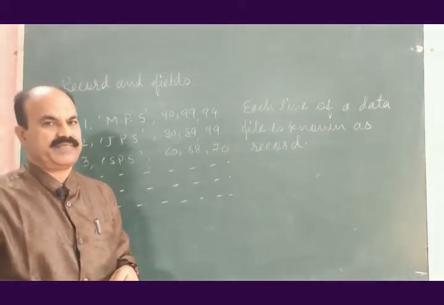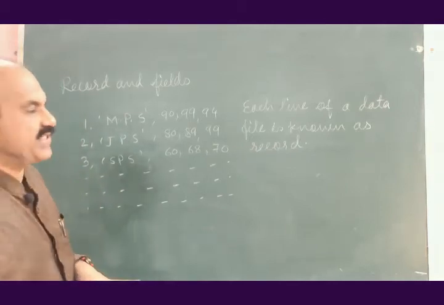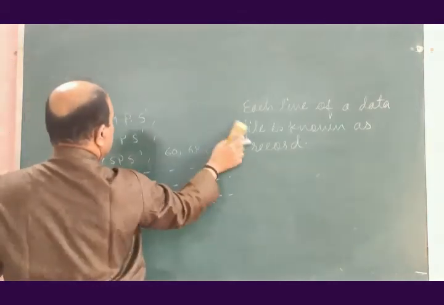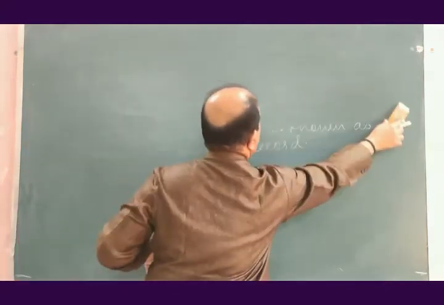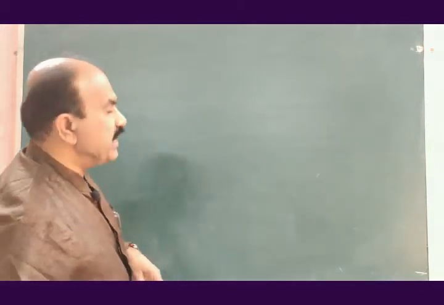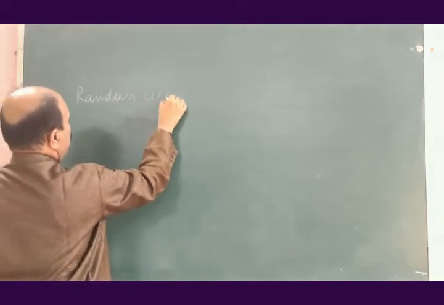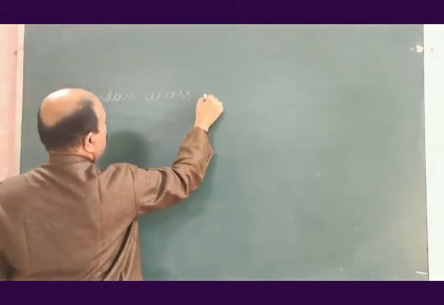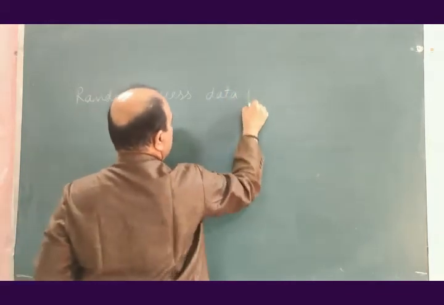After that, there are two different types of data files in general. The first type is random access data file.